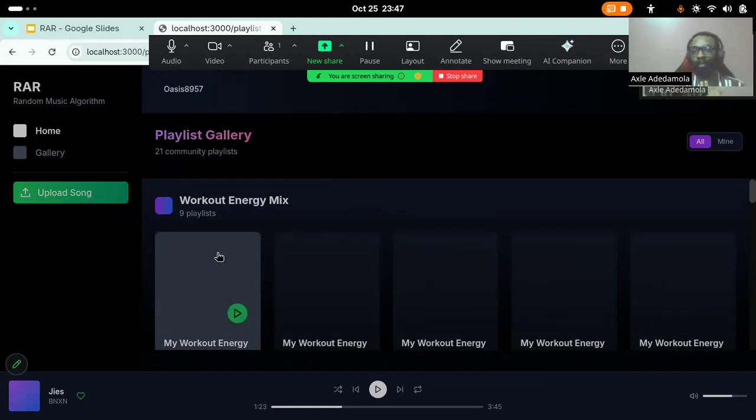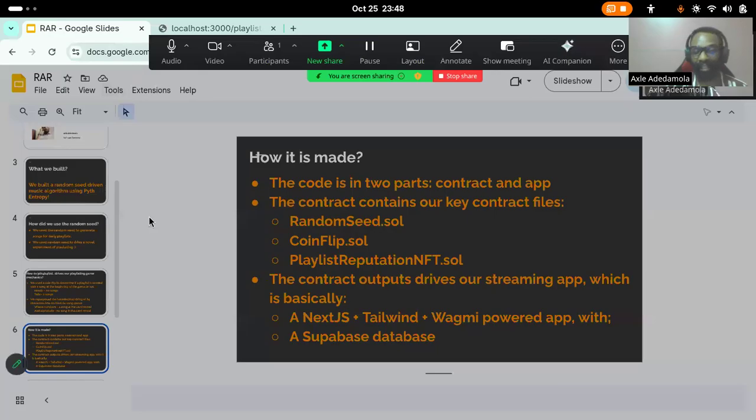So all the playlists are created by different users, ideally for a particular mood. When you come on the platform and you search for a particular mood or a particular vibe, you get a lot of playlists by different listeners. Typical experience on Spotify and everywhere. The only difference is that the way the playlist was created is different this time around, and that's what I'm going to share with you guys. A different way of listening to music, a different way of finding music and curating. And I hope you guys like it.